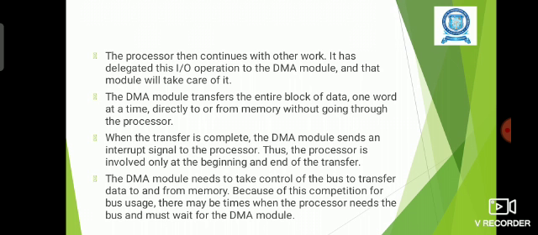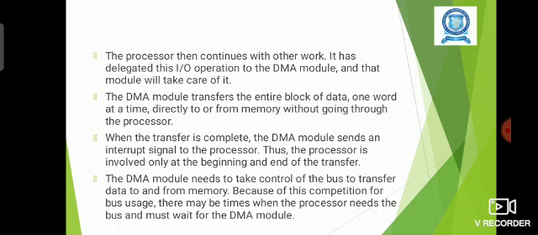Now the DMA module will transfer the data between the input output devices and the memory, and after the completion of the operation, it will intimate the completion of the work to the processor by sending one interrupt signal. So the processor needs to be involved only at the beginning and at the end of the operation.